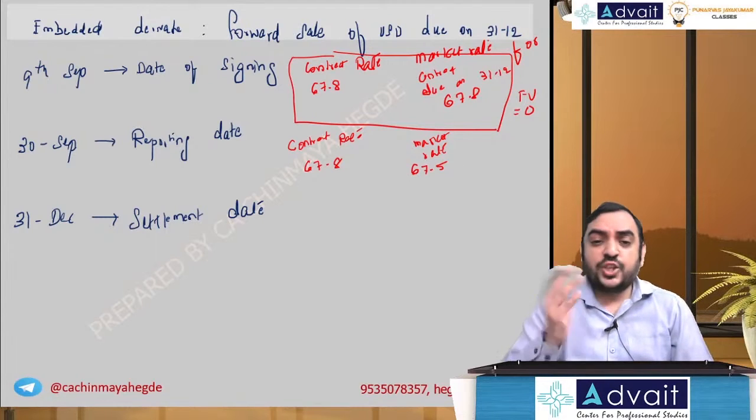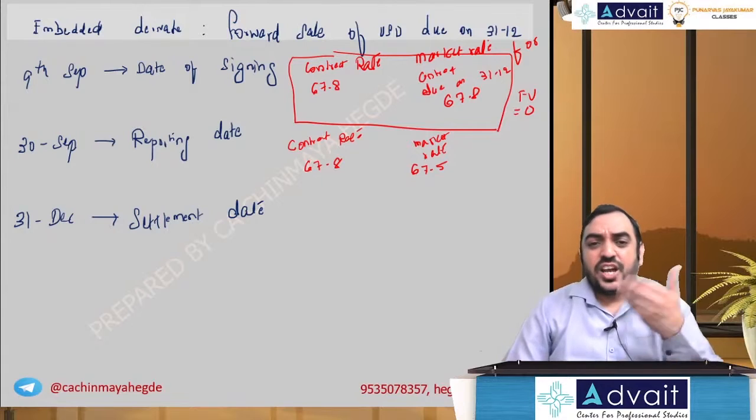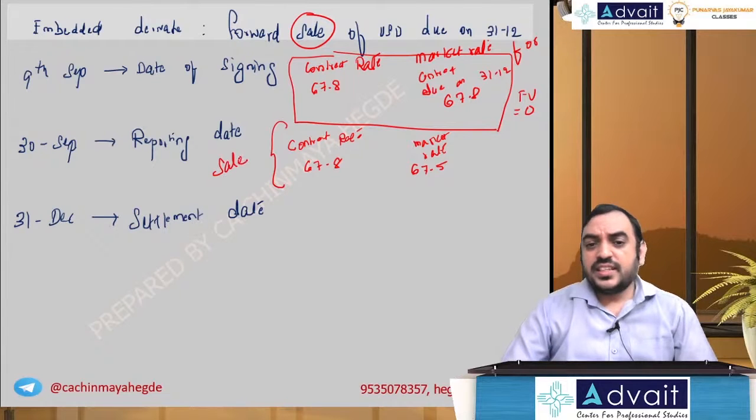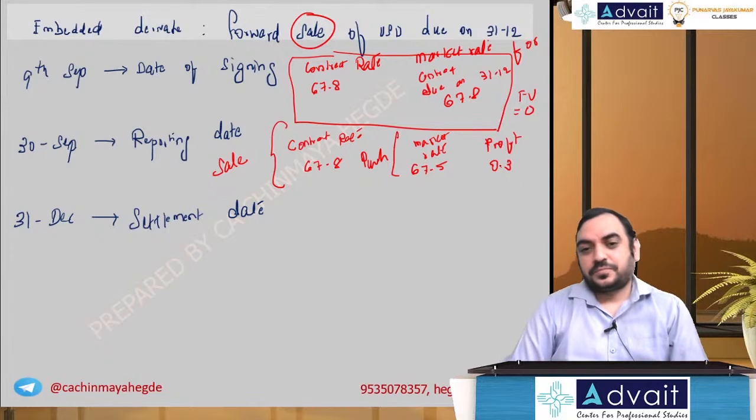Okay, now, is it going to be a profit or loss? Very simple, my dear friends. What was your original contract? Sale. So, this contract will be for a sale rate. The other one, you take it as a purchase rate, opposite. So, very simple. Sale minus purchase, 67.8 minus 67.5. So, you have a profit of 0.3.